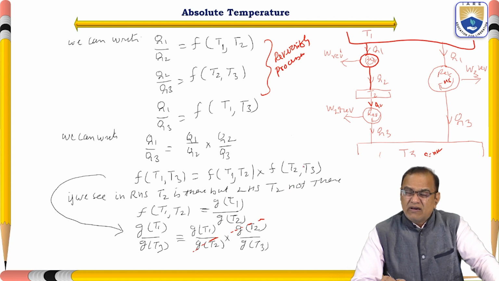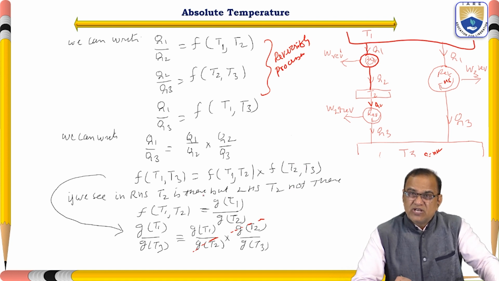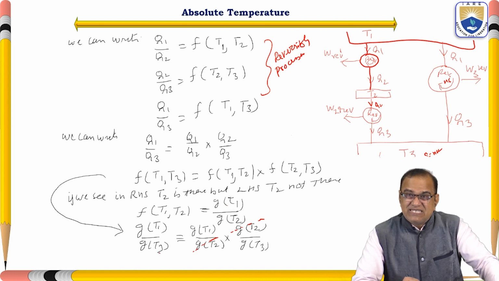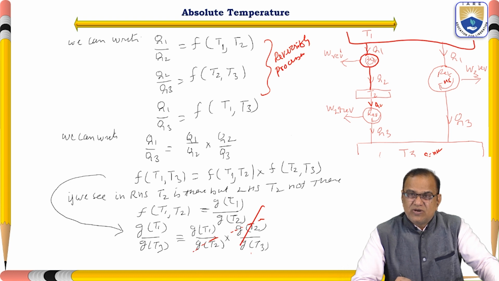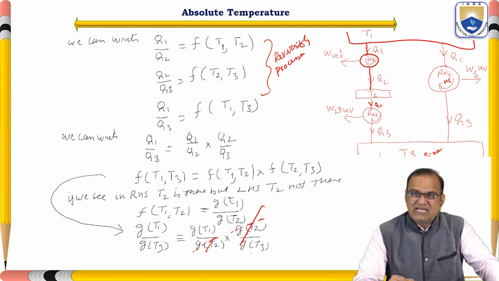How to do it? We write F(T1, T2) is equal to G(T1) by G(T2), where G is another function. So G(T1) by G(T3) is equal to G(T1) by G(T2) into G(T2) by G(T3). This T2 and T2 cancel out, so we have G(T1) by G(T3).